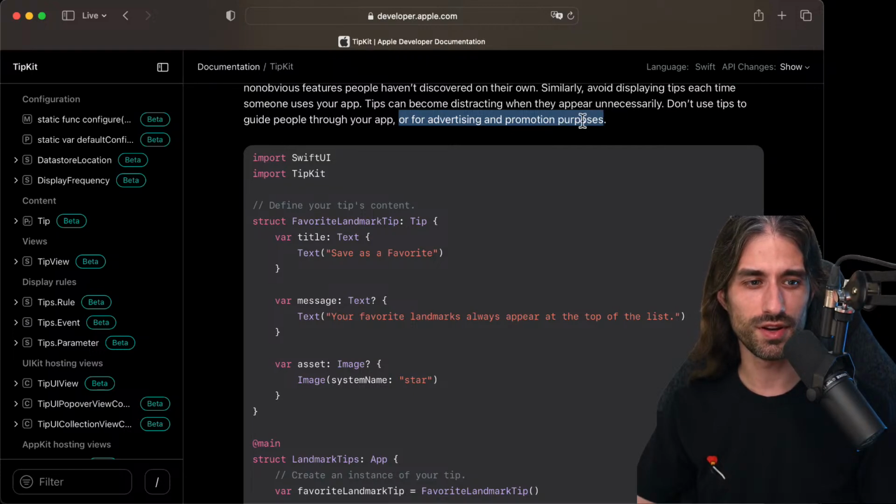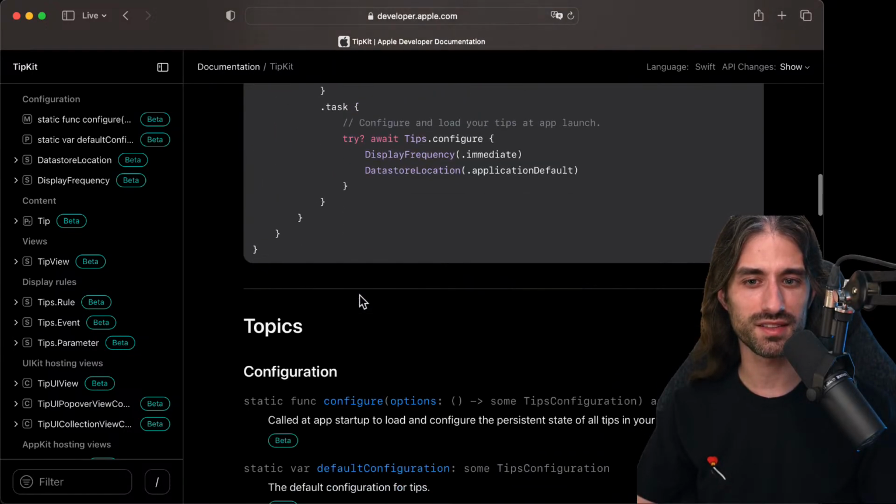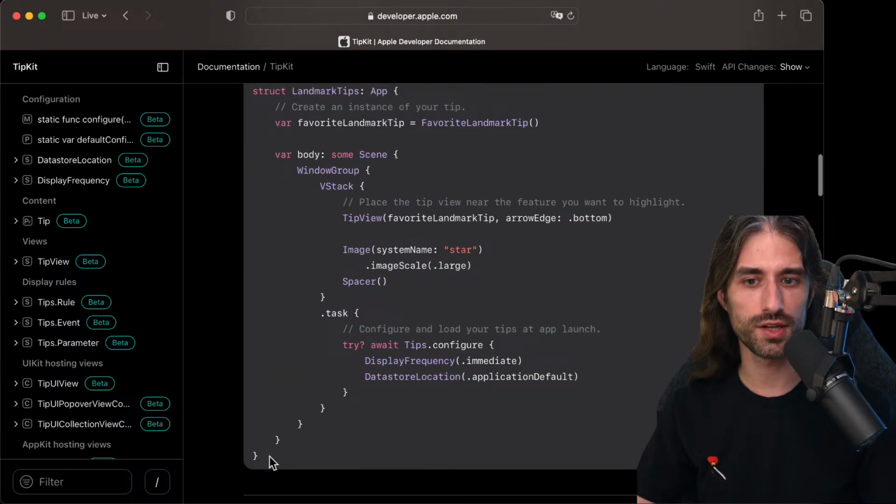Yeah, because it could become an anti-pattern, like you highlight the button to pay for the subscription, for instance. Not sure Apple is going to be a big fan of that. And so we have this sample code to get us started.